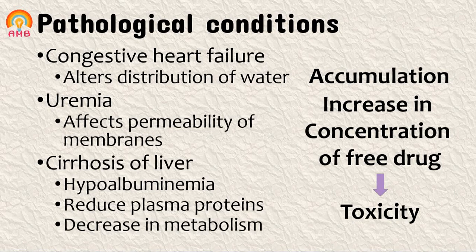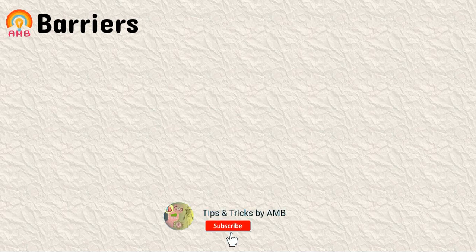Another factor which affects the distribution of drugs is the different barriers present in our body. Already in my previous video named biological membranes and transportation of drugs, we had discussed that the main barrier which a drug has to cross is the biological membrane or cell membrane.